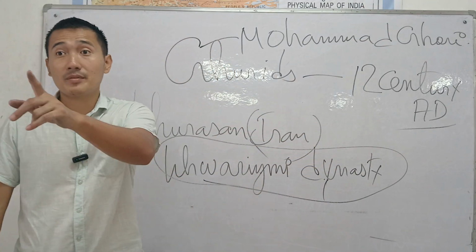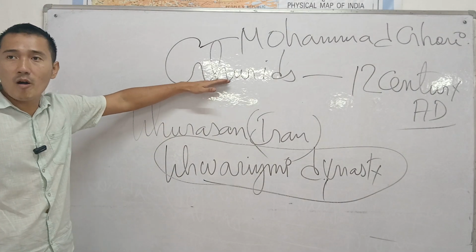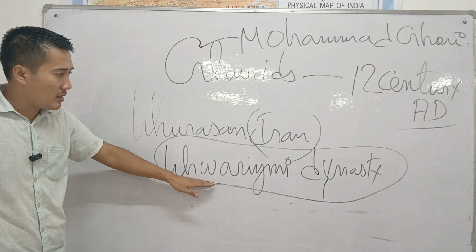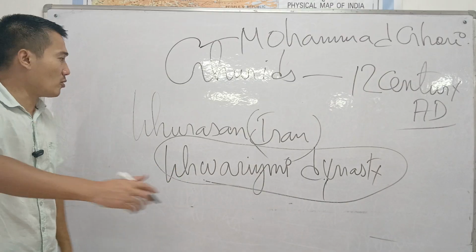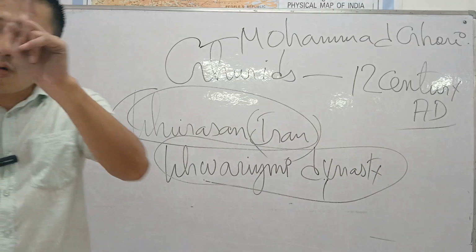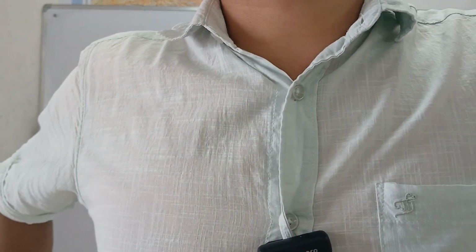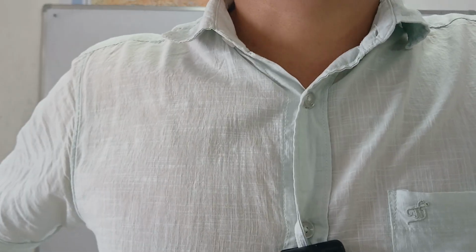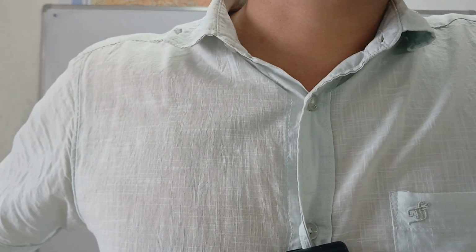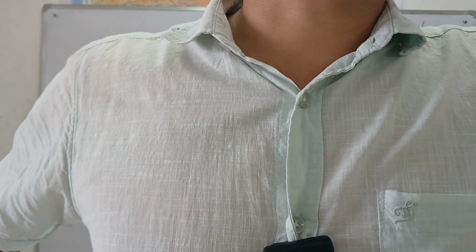Now coming to the real medieval period. The Ghurids were too powerful, and the Khwarezmians were also too powerful. They were fighting over the city of Khurasan in present day Iran, one of the most powerful cities there. We all know why Iran is fighting with the Israelis these days, right?